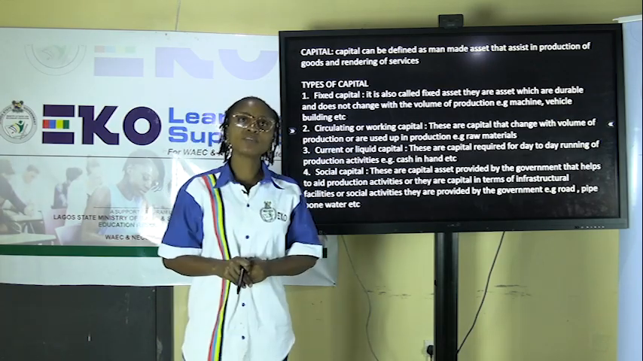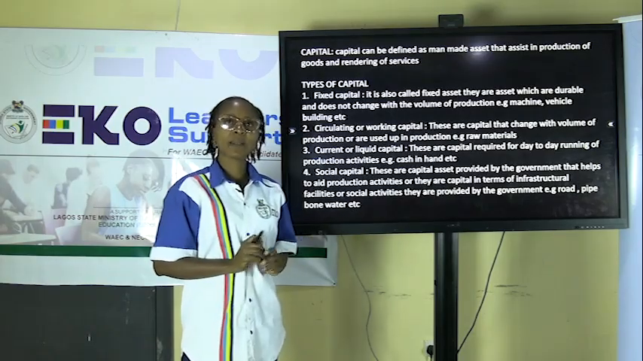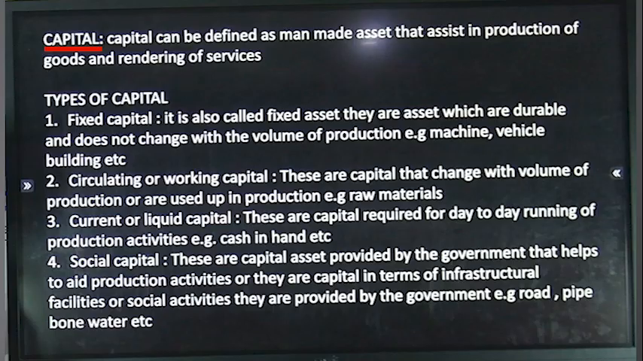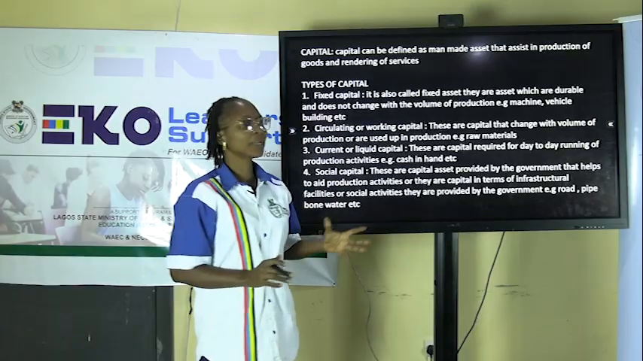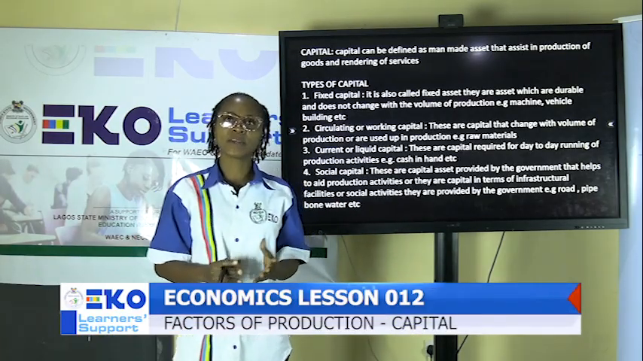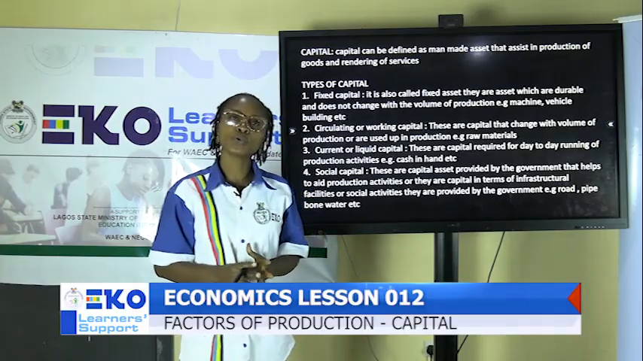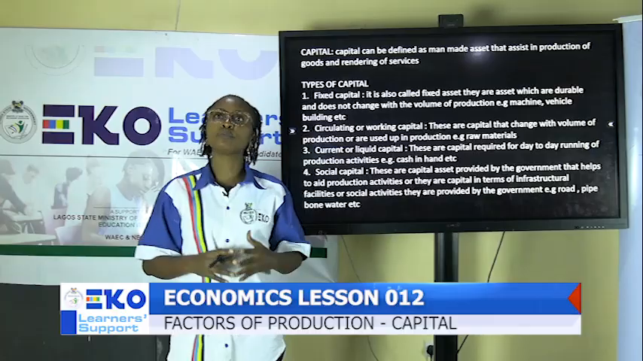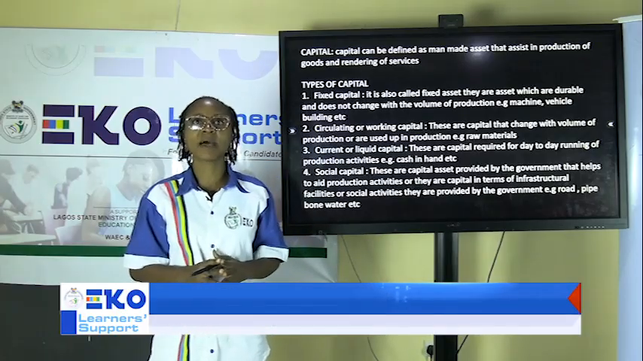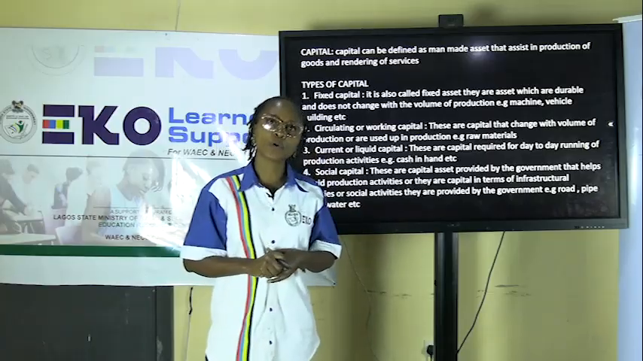Now, capital is also one of the factors of production. What is capital? Capital can be defined as man-made assets used in the production of goods and services. When we are talking about man-made assets, we are talking about those things that are provided or produced by man in the production of goods and services, or to make those goods and services available to the final consumers.